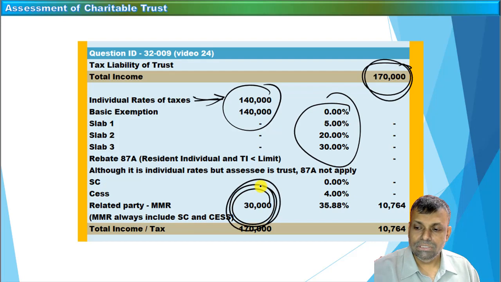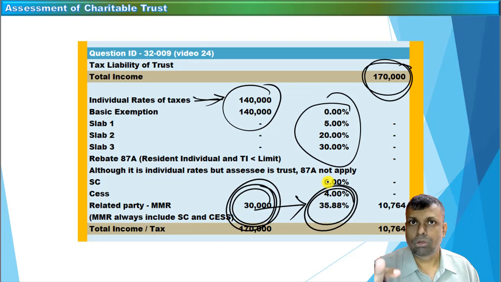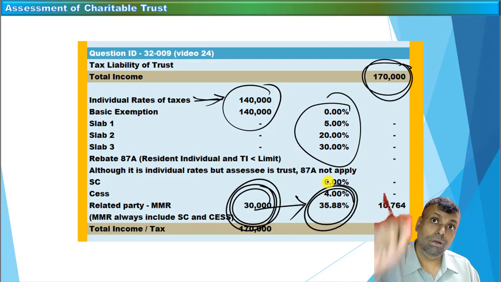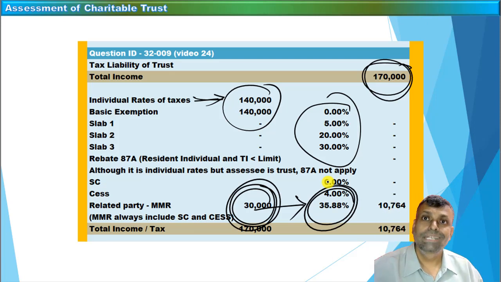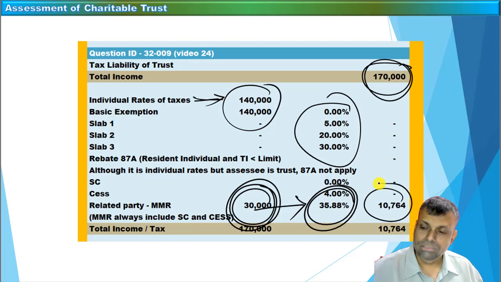But if there is any income which is subjected to the MMR, that is the maximum marginal rate of tax, you have to multiply it with the MMR of your respective year, that you should always consider. Don't go by this particular screen saying this is the rate of tax. You should know your rates of tax. Refer to your notes, the latest rates of tax which I have already given you, that you have to consider in any of these situations. Okay, and this is your tax liability calculation which has already been carried out.